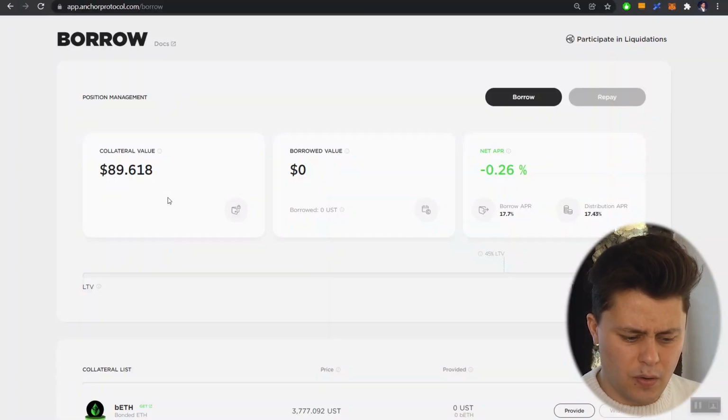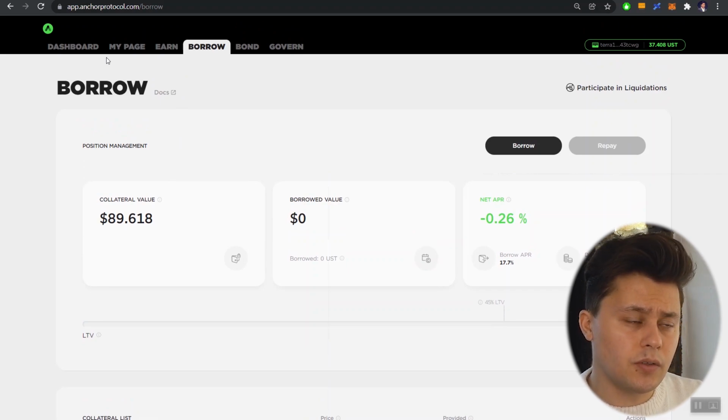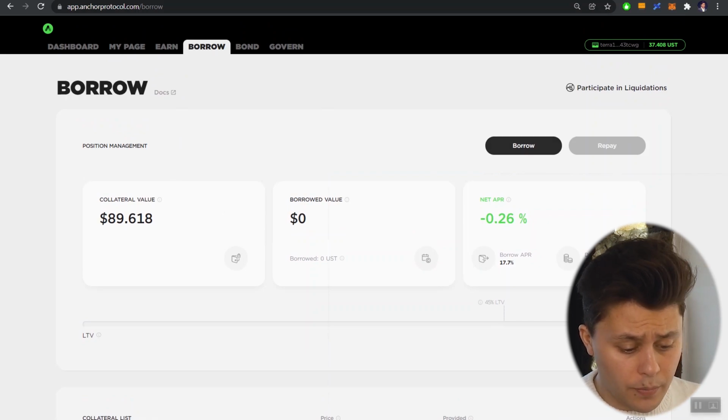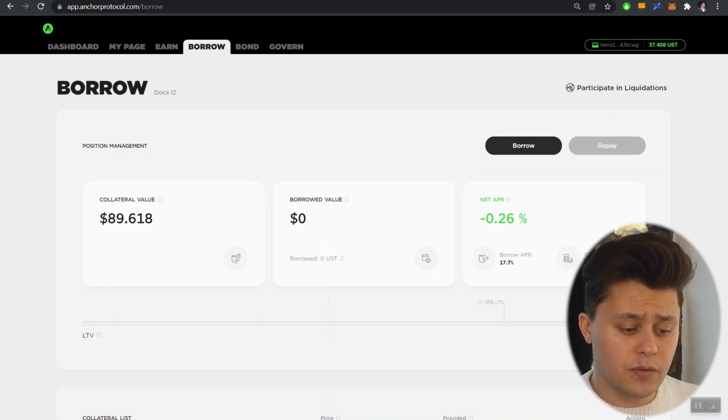I mean, again, typically people want to borrow. The reason why people do want to borrow is because they do not want to sell out of their holdings. So if you are bullish on Luna, you don't necessarily want to sell Luna to borrow some UST. You could just use it as collateral. Let's say right now I can borrow 40 UST. And if I want to play it safe, I can go over to Anchor and just deposit it on the earn side and earn a 20% return there, because we can see that right now we would be receiving ANC tokens in return.